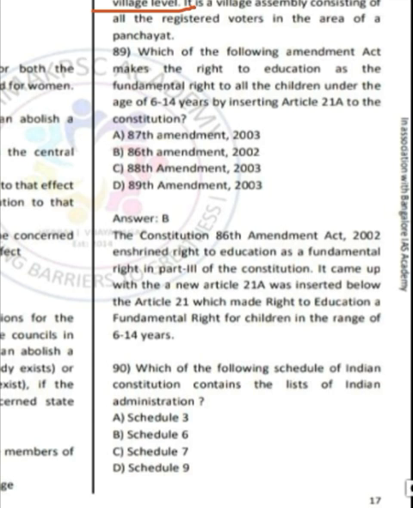Moving ahead to question number 89, which of the following amendment act makes the right to education as fundamental right? Correct answer is option B, 86th Amendment Act 2002. So this act inserted a new article 21A which made education a fundamental right for the children in the age group of 6 to 14 years.